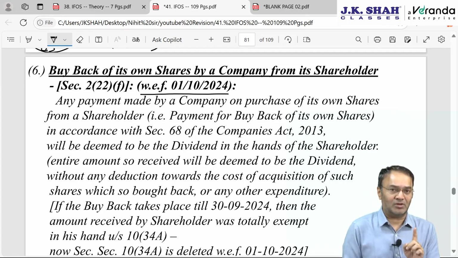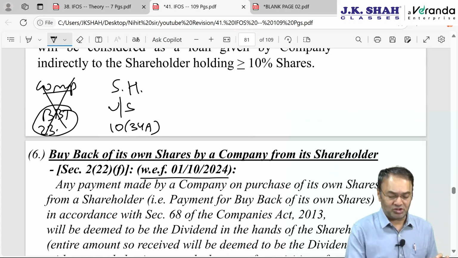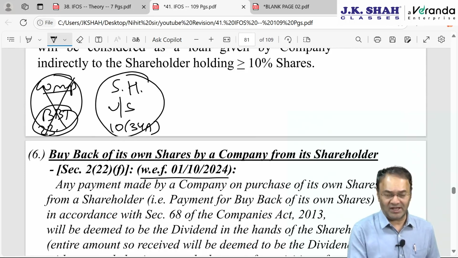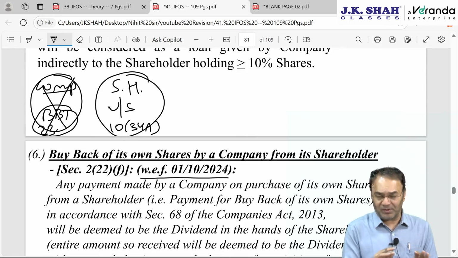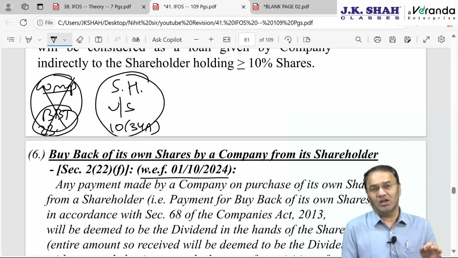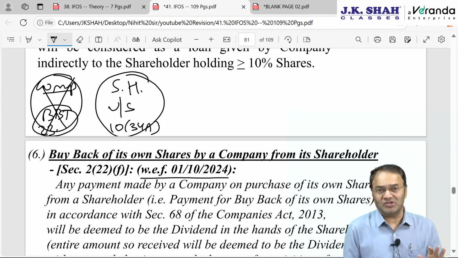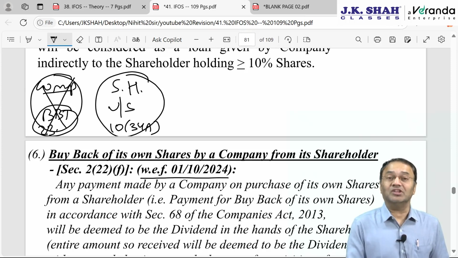Up to 30th September 2024, the position was this: the company would pay buyback tax, and the shareholder would be totally exempted. From 1st October 2024 onwards, the company will not have to pay any tax, but the shareholder will be charged to tax, and that too on the entire amount.